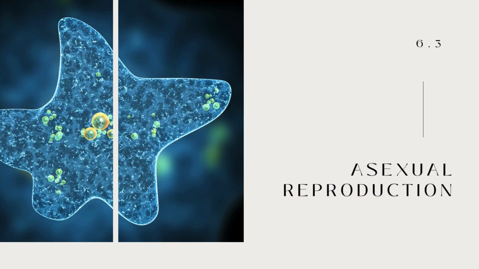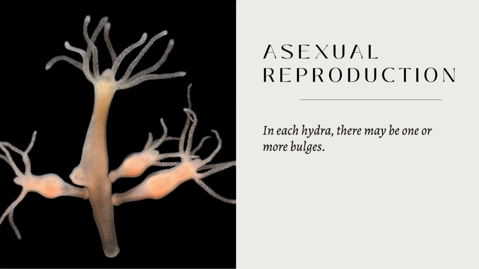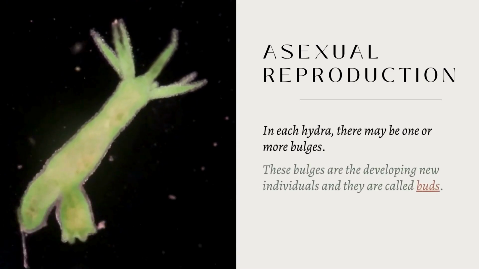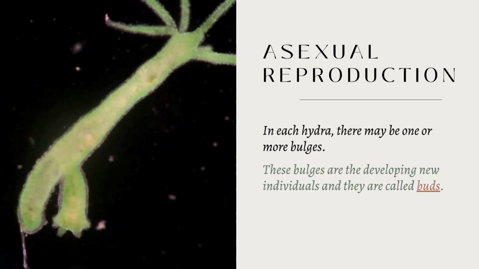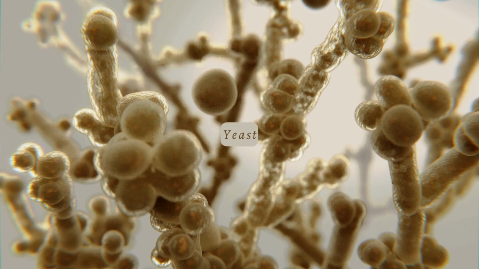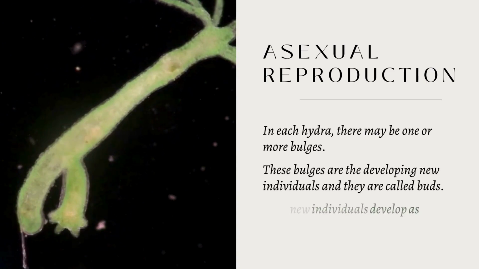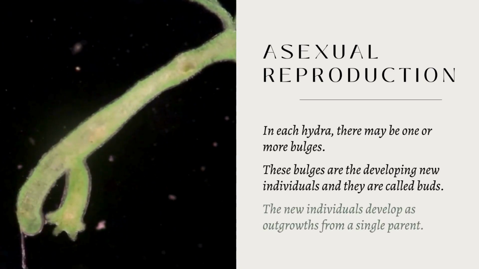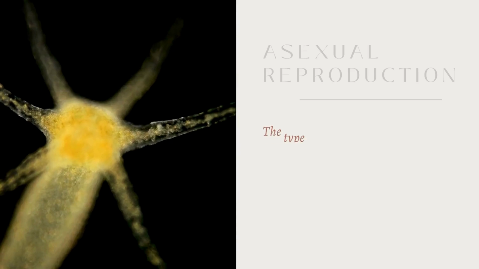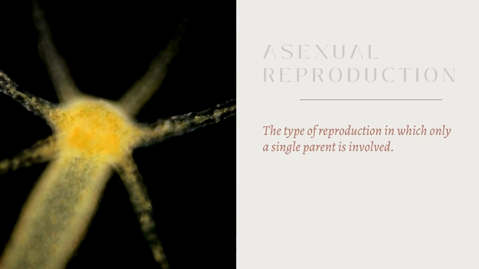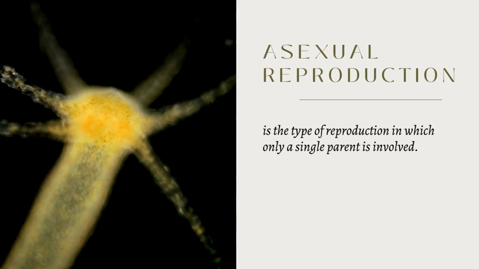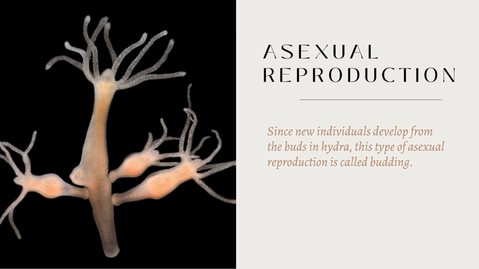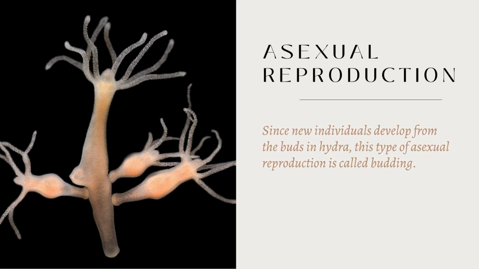Asexual reproduction. In each hydra, there may be one or more bulges. These bulges are the developing new individuals and they are called buds. It is similar to the presence of buds in yeast. In Hydra too, the new individuals develop as outgrowths from a single parent. This type of reproduction, in which only a single parent is involved, is called asexual reproduction. Since new individuals develop from the buds in Hydra, this type of asexual reproduction is called budding.